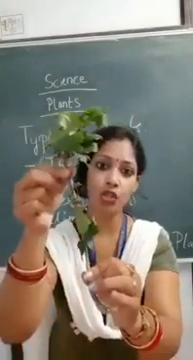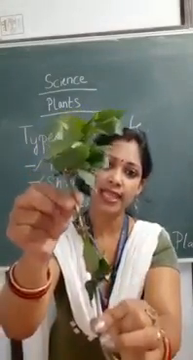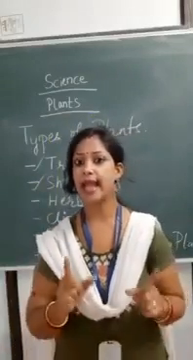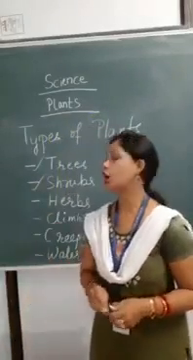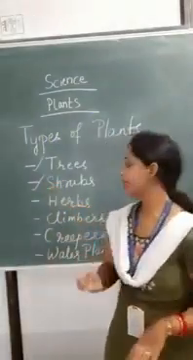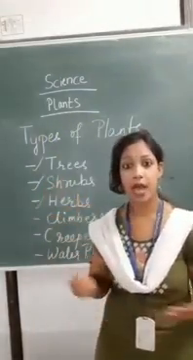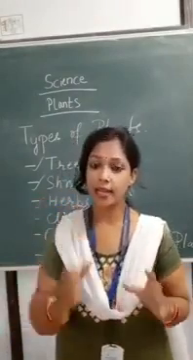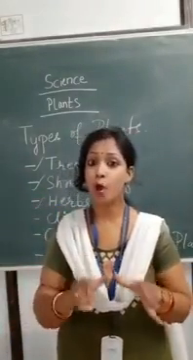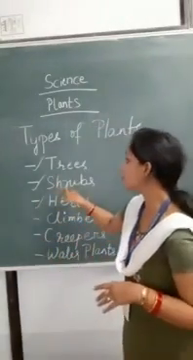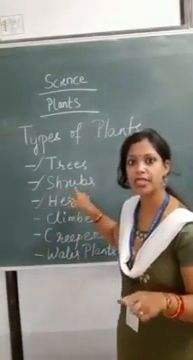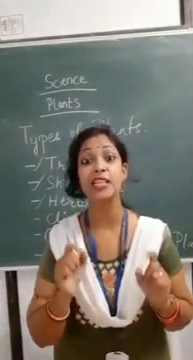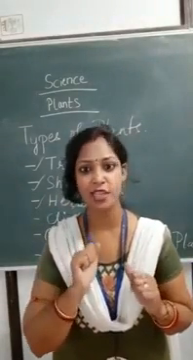And it also has a woody stem. Thick and woody stems are called shrubs. Then comes your herb. Now what is a herb? Herbs are also small plants. These plants are smaller than shrubs, and the stem is soft, green and soft.